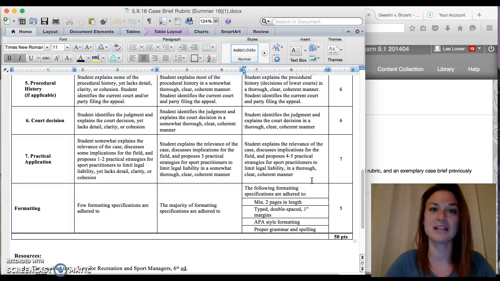That would be a great strategy to limit the facility and the player's liability for injury. Another strategy might be to talk with players about the boundaries and about appropriate conduct.